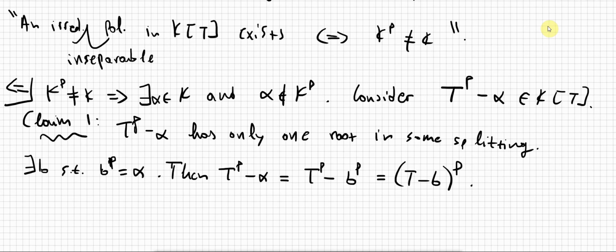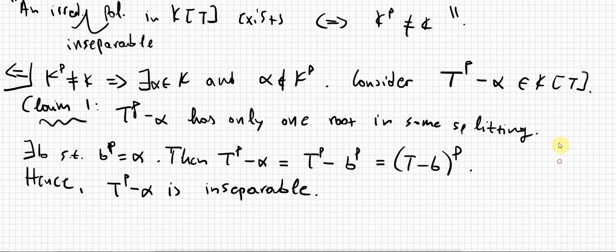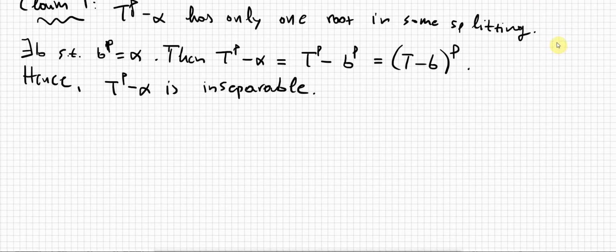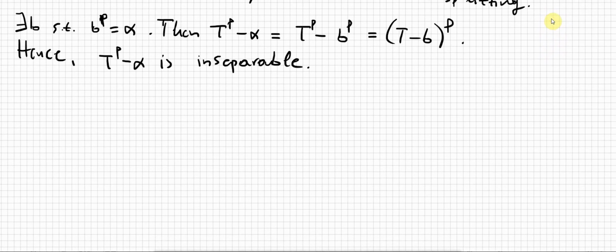It has only one root, and this root is repeated. Therefore this polynomial is inseparable. Okay. So in order to be done with the first implication, we only have to show that the same polynomial is also irreducible over k, right? So let me make the following claim.